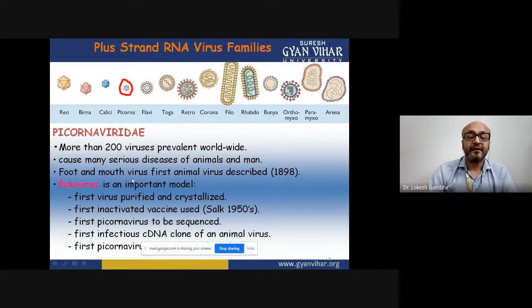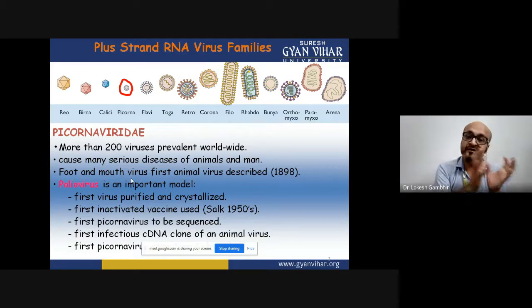Then came the poliovirus. And why is it important? Because it served as a prime, basic model. It was the first virus that was purified and crystallized, and the first virus on which we studied the detailed structure. By adopting that methodology, we extrapolated it to different viruses. And then the first inactivated vaccine, the Salk vaccine in the 1950s, was based on this poliovirus.